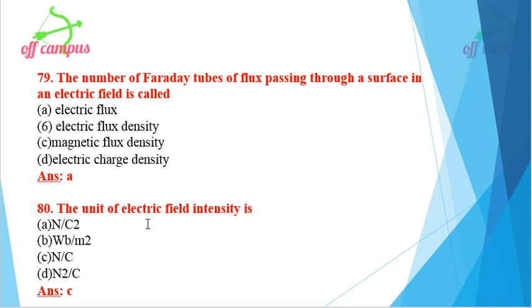Then unit of electric field intensity. Electric field intensity, E is nothing but F by Q. F is nothing but force, Q is nothing but charge. What is the unit of force? Force is Newton. What is the unit of charge? The unit of charge is Coulomb. So Newton per Coulomb. So E equal to F by Q. The unit of electric field intensity equal to N by C, which means Newton per Coulomb. Option C, Newton per Coulomb is the right option for this problem.